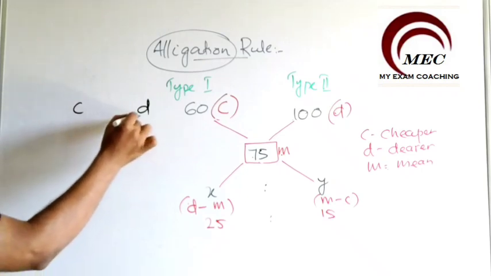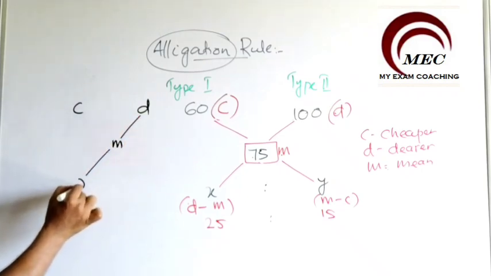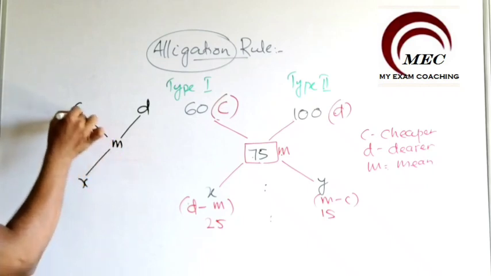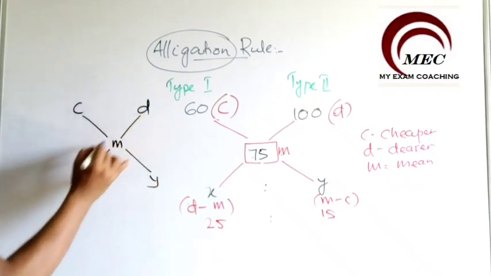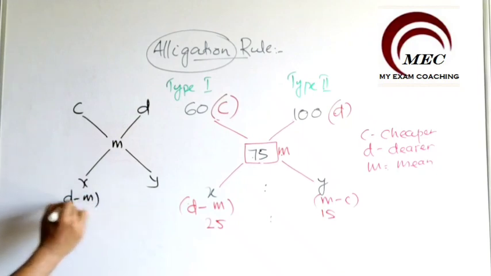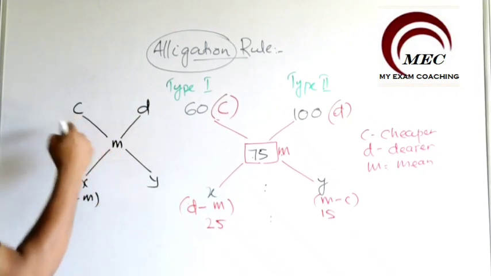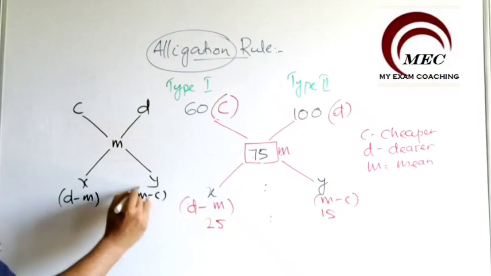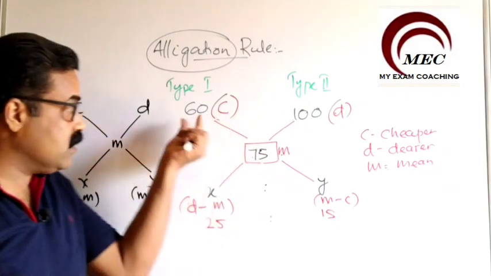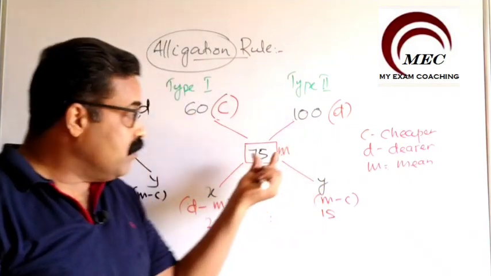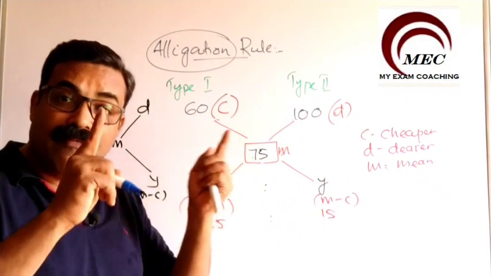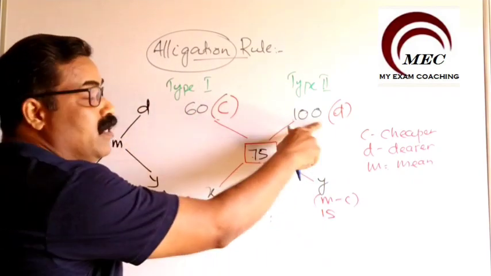So D minus M will give you X value and C minus M will give you Y value. So here X will be equal to D minus M and Y is equal to M minus C. Always remember, left hand side it is cheaper, right hand side it is dearer, expensive. Mean value will be a value between this and this.